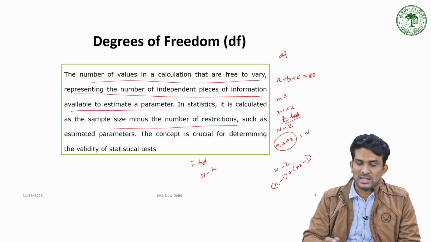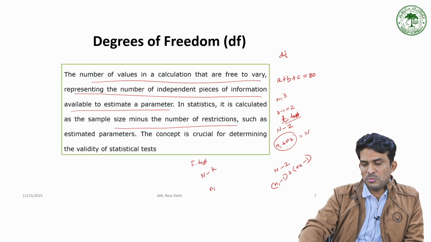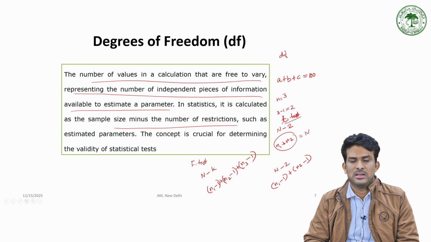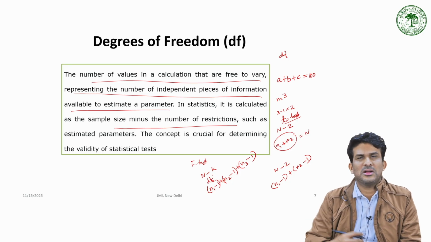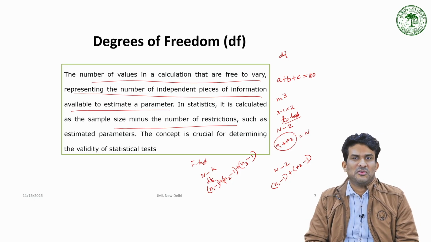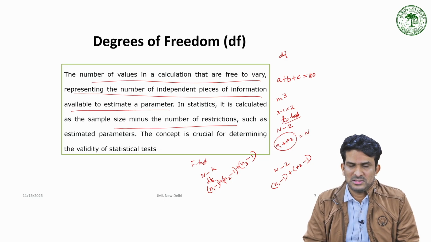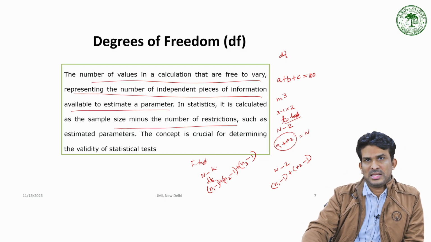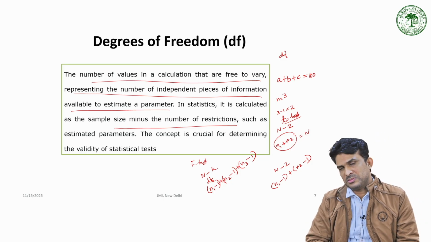the total number of participants across all the groups minus k. Otherwise, we can write for group 1, n1 minus 1 plus n2 minus 1 plus n3 minus 1. This is the degrees of freedom for an F-test or for one-way analysis of variance, or we can mention it as total n minus k. K is the total number of groups.